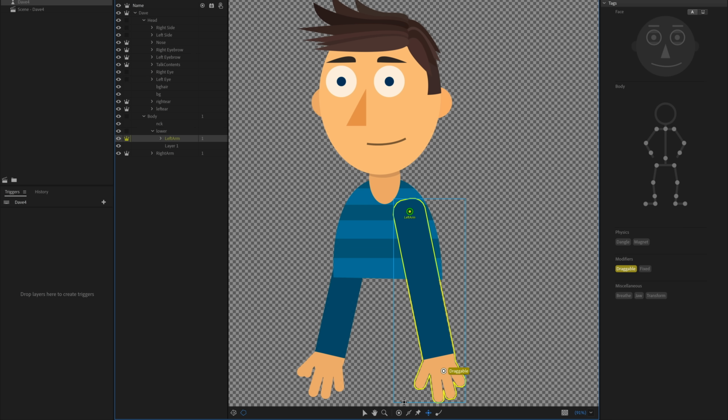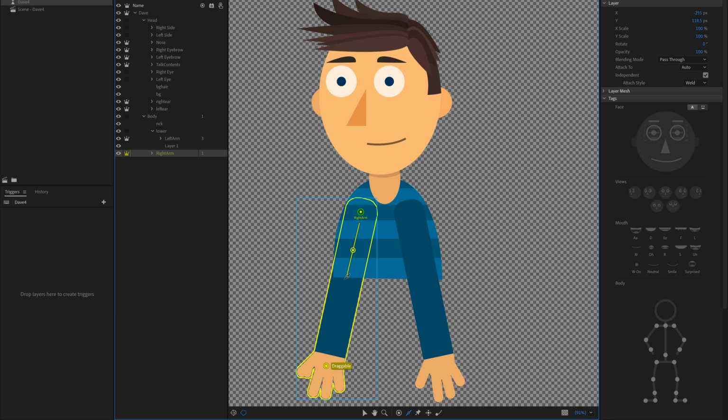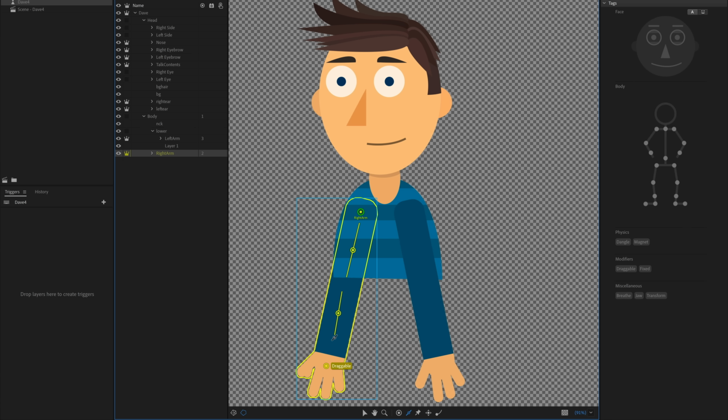And then just to give things a little bit more structure, I'm going to draw some sticks. So I'm going to do this for where the bicep is, leave a little bit of room for the elbow, and drag some more over where the forearm is. Let's do the same thing for the right arm, drag where the bicep is, leave some room for the elbow, and drag again.